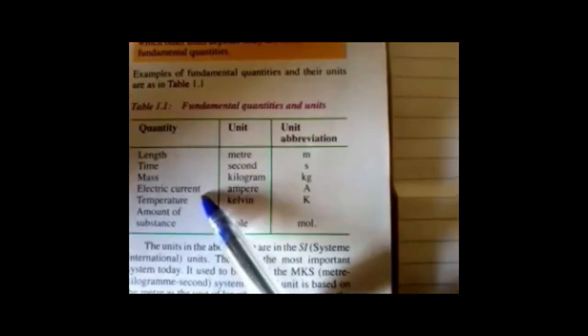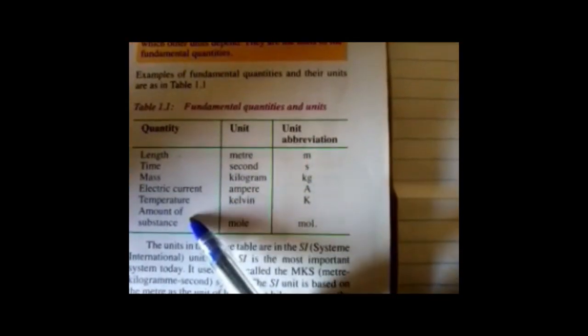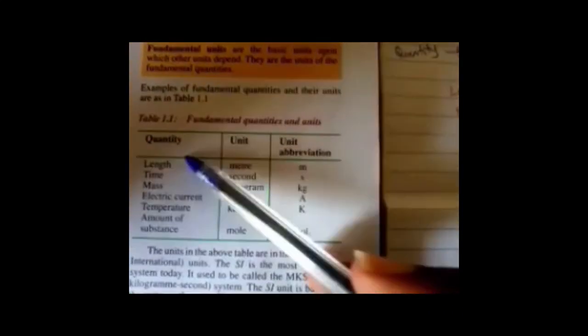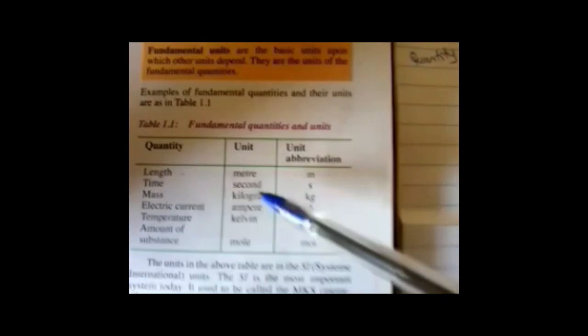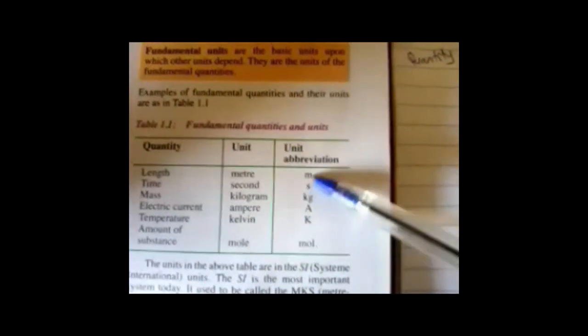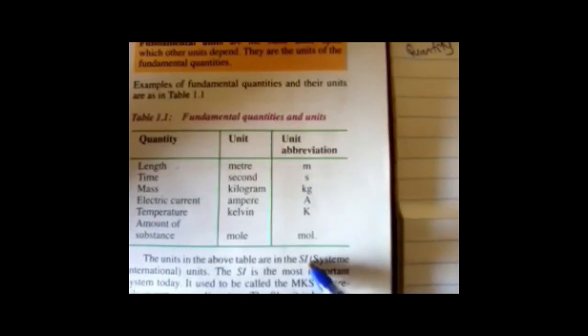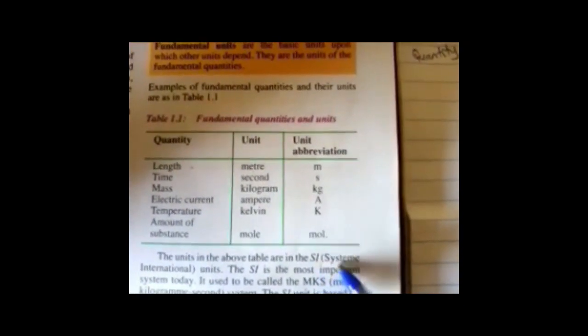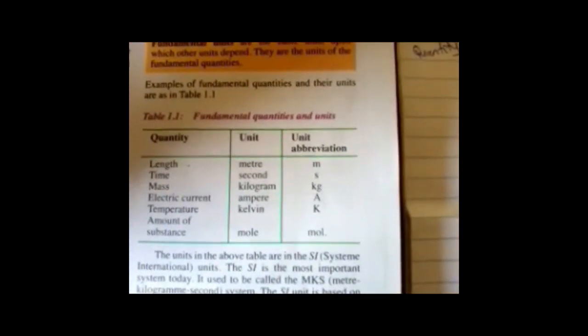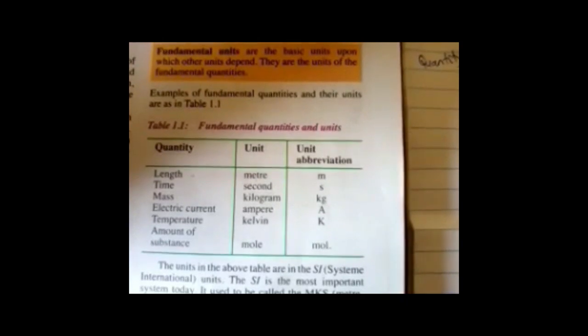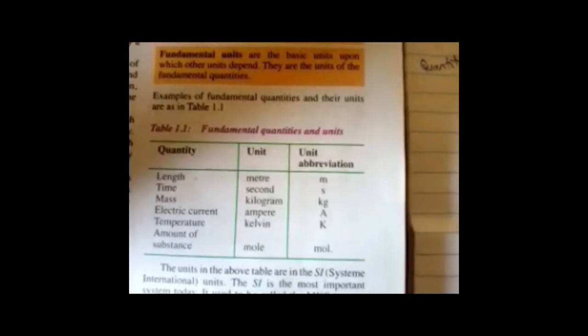So we also have electric current, temperature, amount of substance. We can also have luminous intensity. So you can see here that each quantity has its own units, meter, second, and so on. And they also have their abbreviations. So the units in this table are in SI units. SI, which is System International, is the most important system you see today, which is the most acceptable system of units in physics and all physical quantities that we see around us.